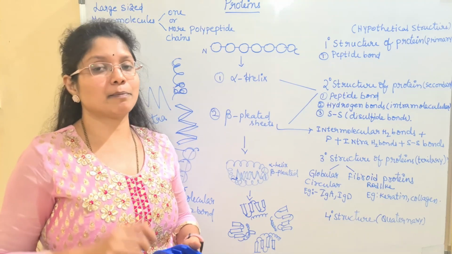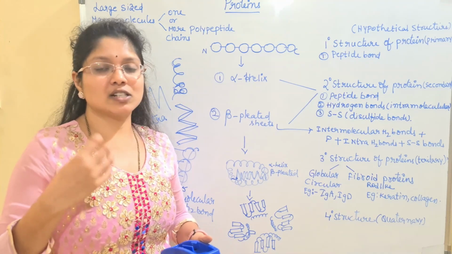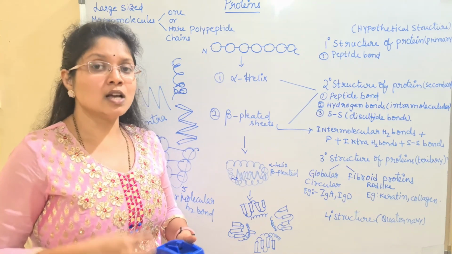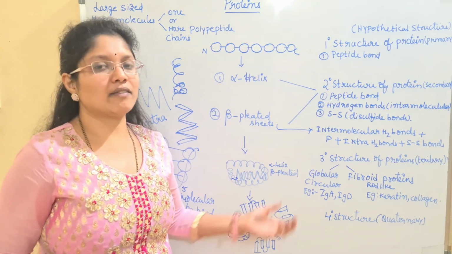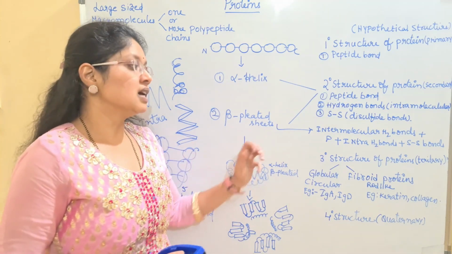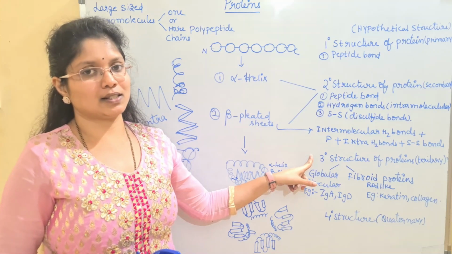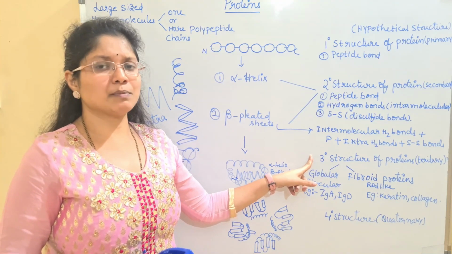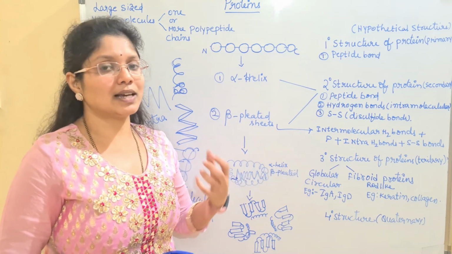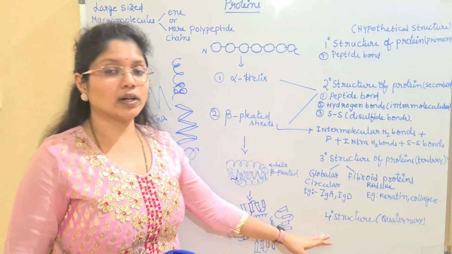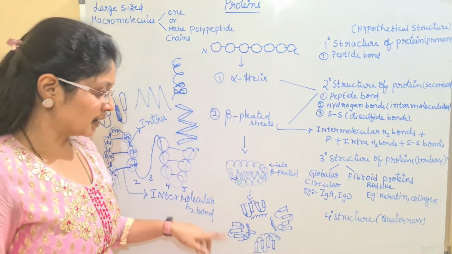I have discussed this in the plasma membrane. We generally have receptors present on the plasma membrane. The receptors are nothing but proteins. So the proteins will mainly have this conformation. The receptor proteins and also the enzymes generally have the tertiary structure. These are simple proteins. Even the complex enzymes, the multi-subunit enzymes, generally have the quaternary structure. So next we will be talking about the quaternary structure of the proteins.